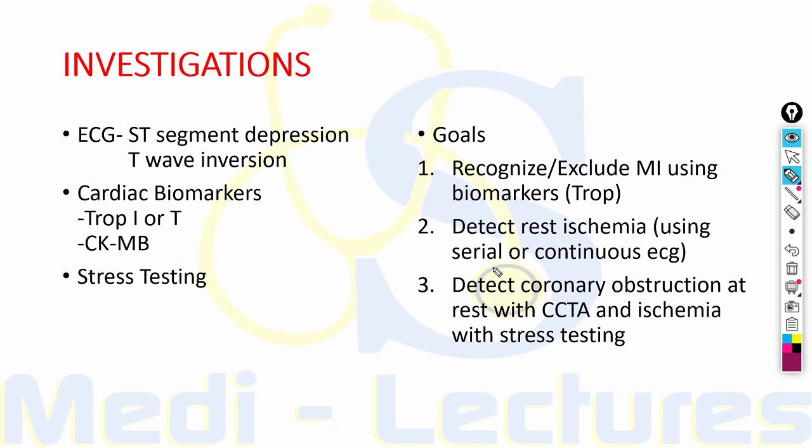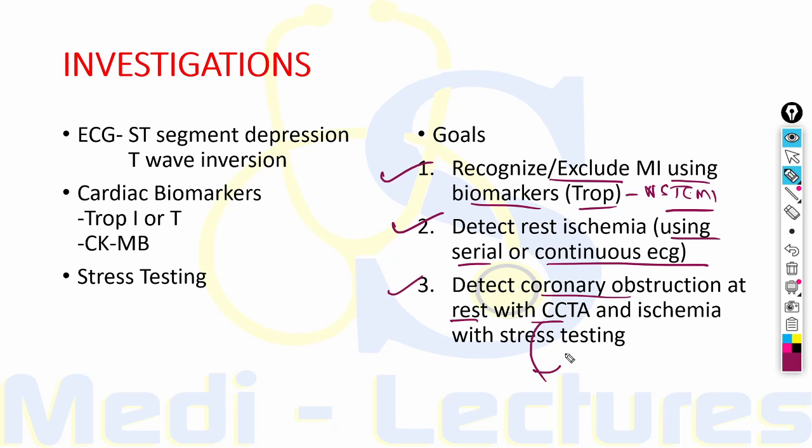Now friends, what are the goals? Why are we performing these investigations? The first and important goal is we have to exclude an MI using biomarkers like troponin. We have to exclude a non-ST elevation MI and treat its condition as soon as possible. Then we have to observe the patient and detect rest ischemia using serial or continuous ECG recording. Third, we have to detect coronary obstruction at rest with CCTA, that is coronary computed tomographic angiography, and ischemia, if present, with the help of stress testing.